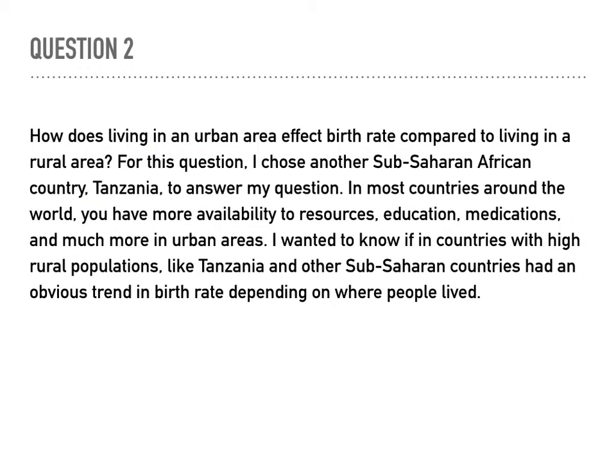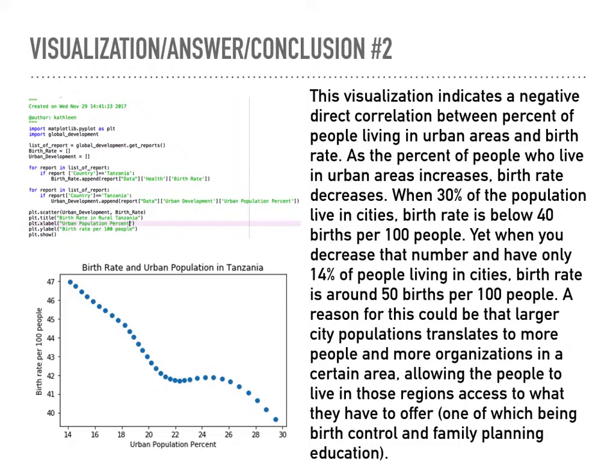My second question is, how does living in an urban area affect birth rate compared to living in a rural area? I chose Tanzania for this question and wanted to know if countries with a high rural population, like Tanzania, had any obvious trends in birth rate depending on where people lived. The visualization indicates a negative direct correlation between percent of people living in urban areas and birth rate. As the percent of people who live in urban areas increases, birth rate decreases.